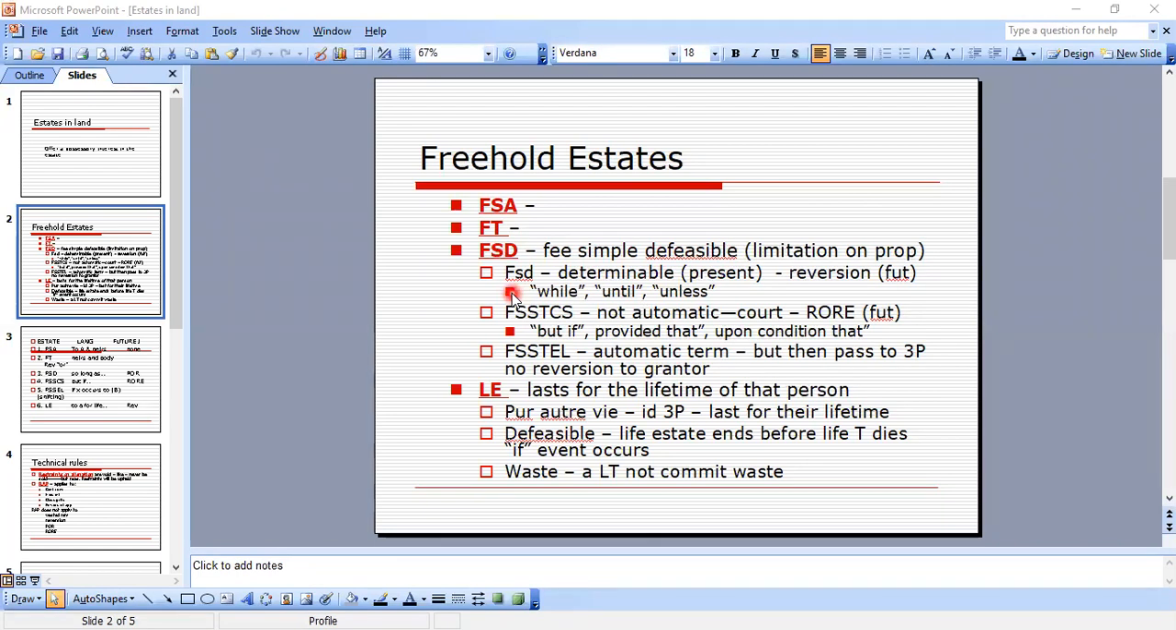Okay, the FSD is a fee simple defeasible. This allows a property to be held or conveyed to another. However, the property is subject to a stated limitation, so it will state what the limitation is, and there's three types of them. So a determinable is present, and the future interest of it is a reversion. Okay, and we're going to be looking for keywords such as while.